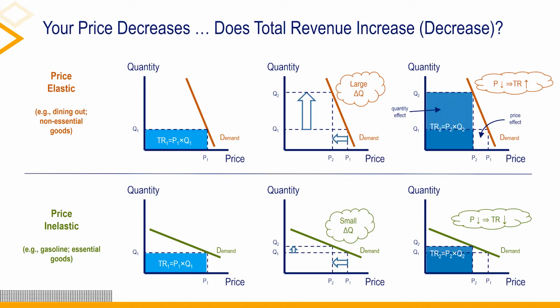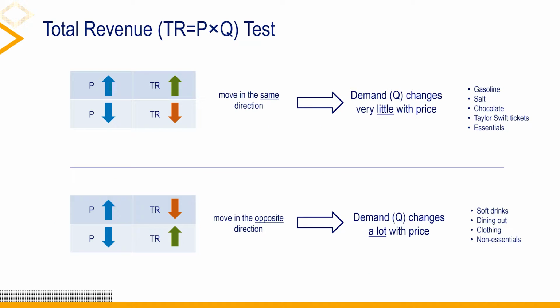What happens to total revenue in an inelastic market when price decreases? The panel in the lower right shows that total revenue decreased. The rectangle representing the new total revenue is smaller than the one in the panel on the lower left. The loss in revenue due to the price drop was not offset by the increase in revenue from the higher sales volume.